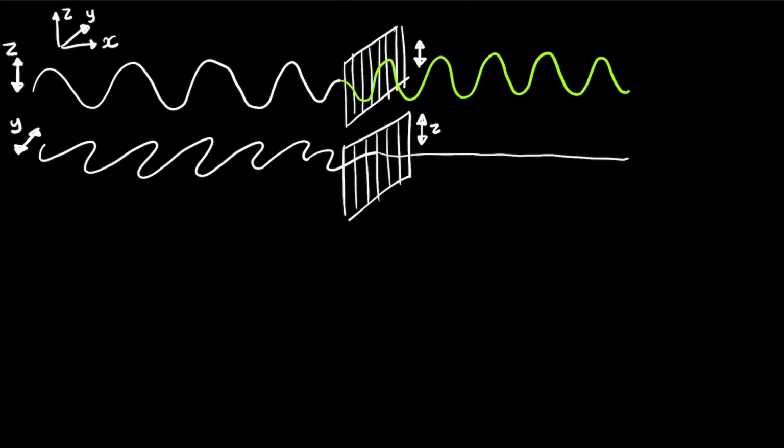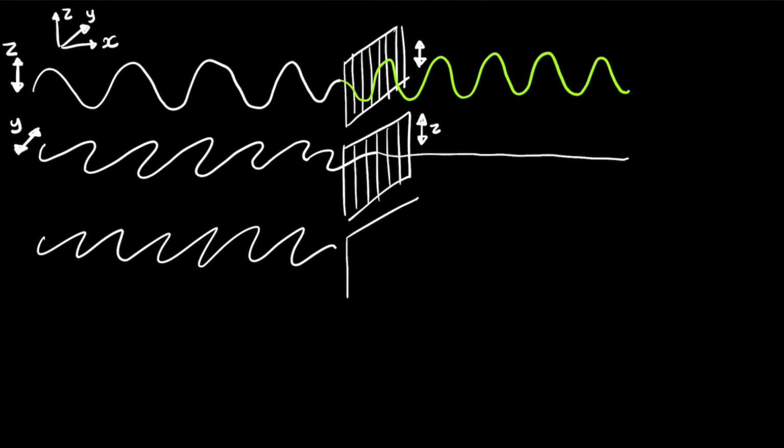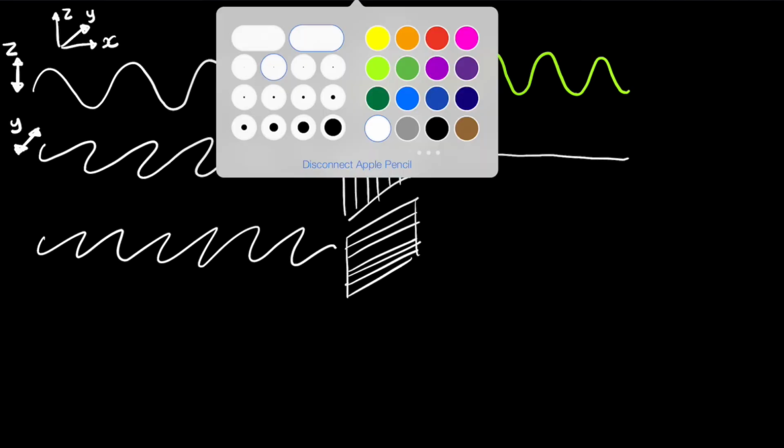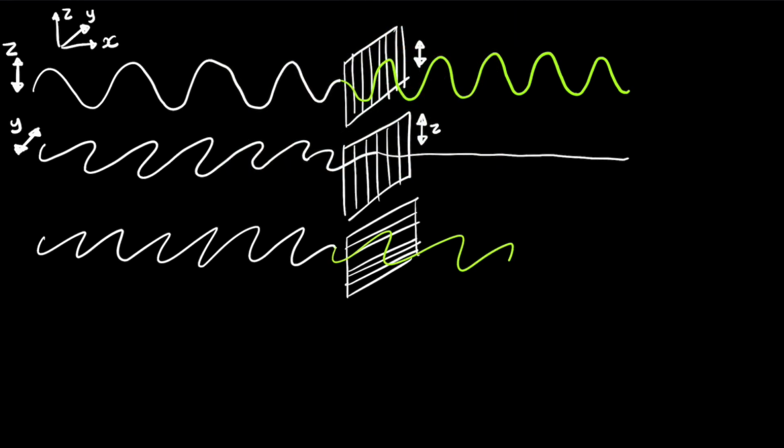However, what if we take that same wave here, our same y oscillating wave, but this time, instead of passing it through a vertical polarizer, we pass it through a horizontal polarizer? Well, just like in the first example, we can see that this is going to get through no problem at all, because the direction in which it's oscillating is in the y direction, and this time the polarizer is in the y direction, and so therefore it can get through perfectly fine. Now in these three examples, all of these cases are polarized light.